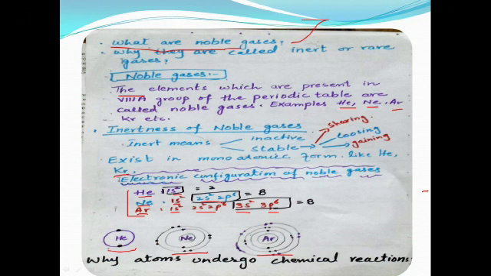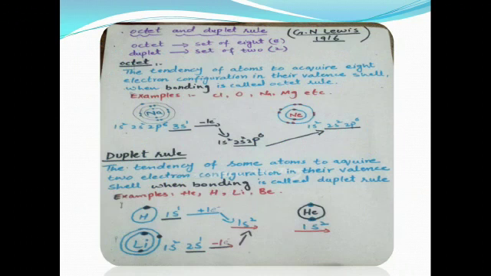To find the answer to this question, a chemist G. N. Lewis in 1916 used these facts to explain why atoms undergo chemical reaction. He called his explanation the octet rule.